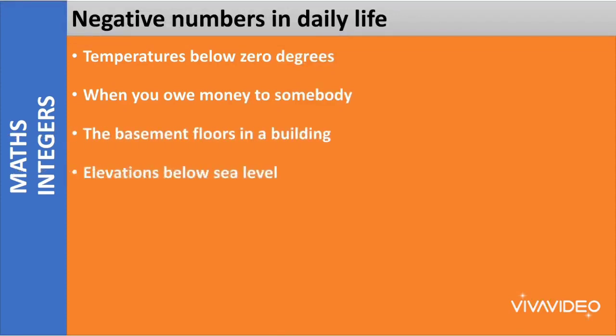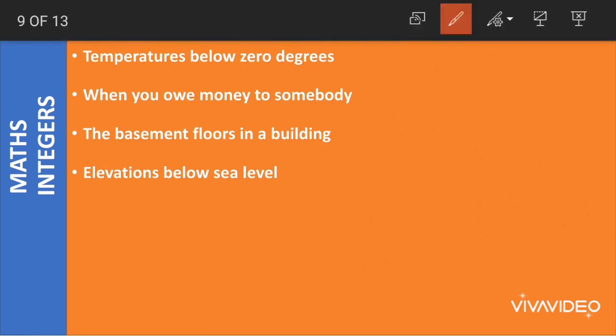The basement floors in the building. If you have observed in elevators or lifts, we have the floor numbers, right? We press the button of the respective floor number and we go to that floor. In a few buildings, you might have observed that there are floors 4, 3, 2, 1. Then we have the ground floor or 0.